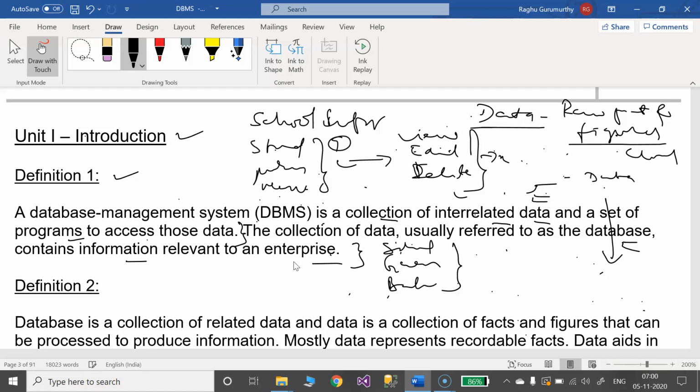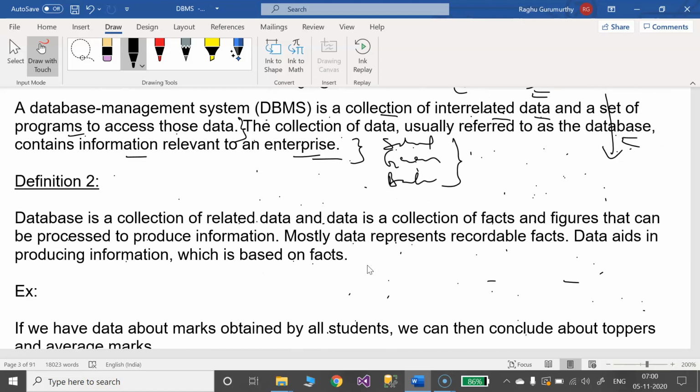Got it? This is the definition. Later we have the same kind of definition with a different word arrangement.